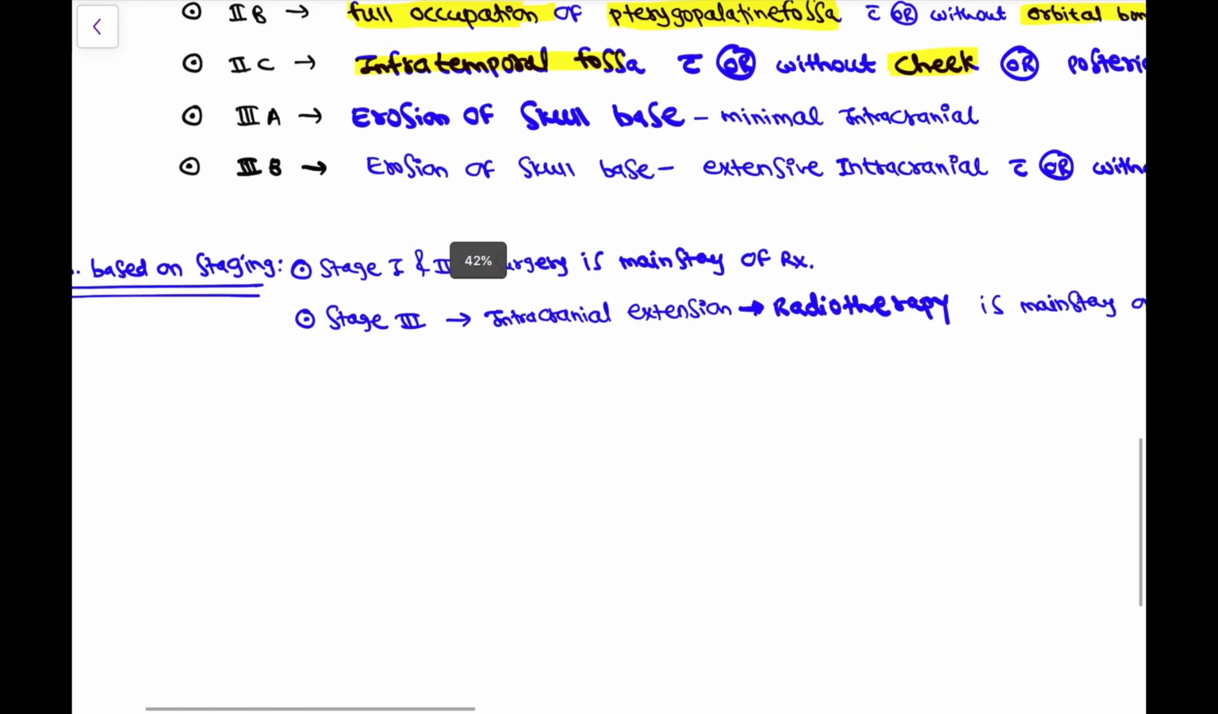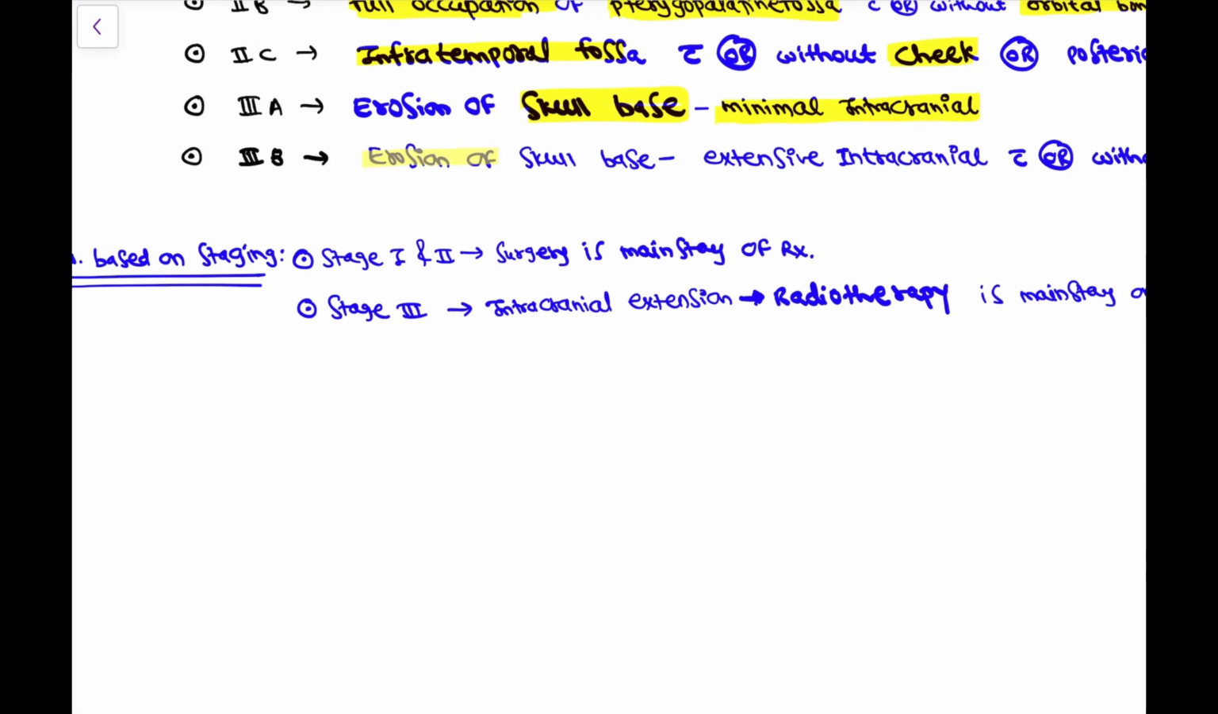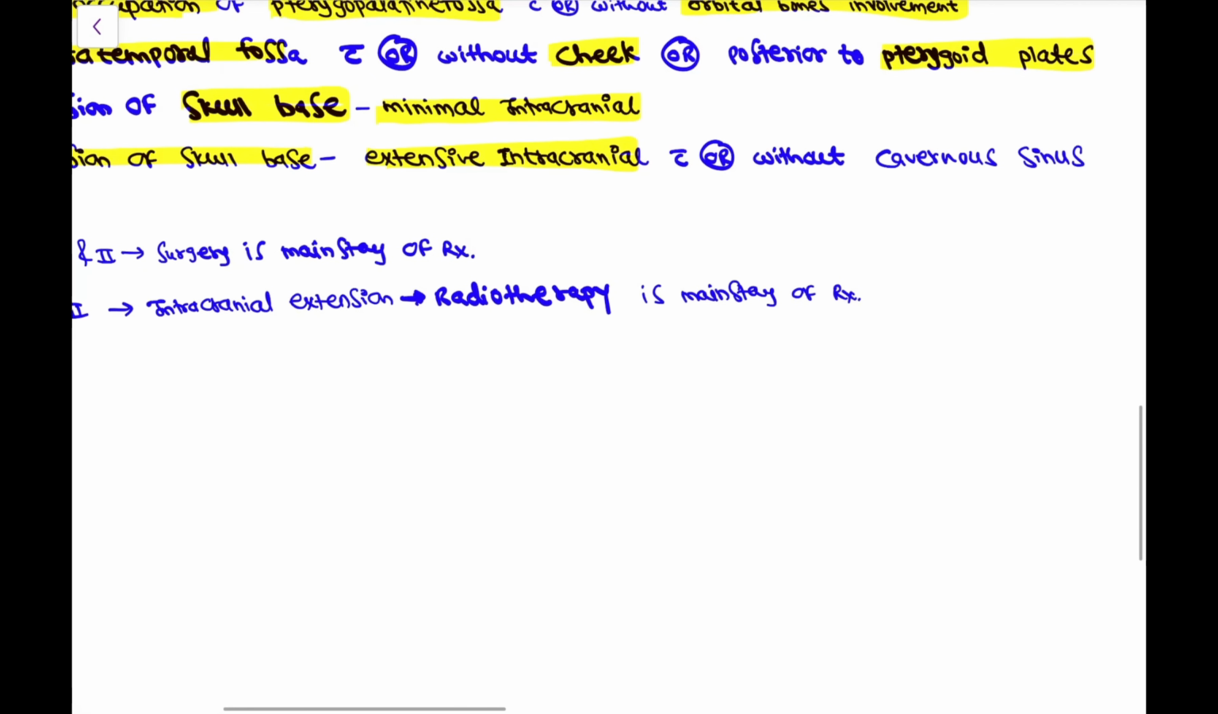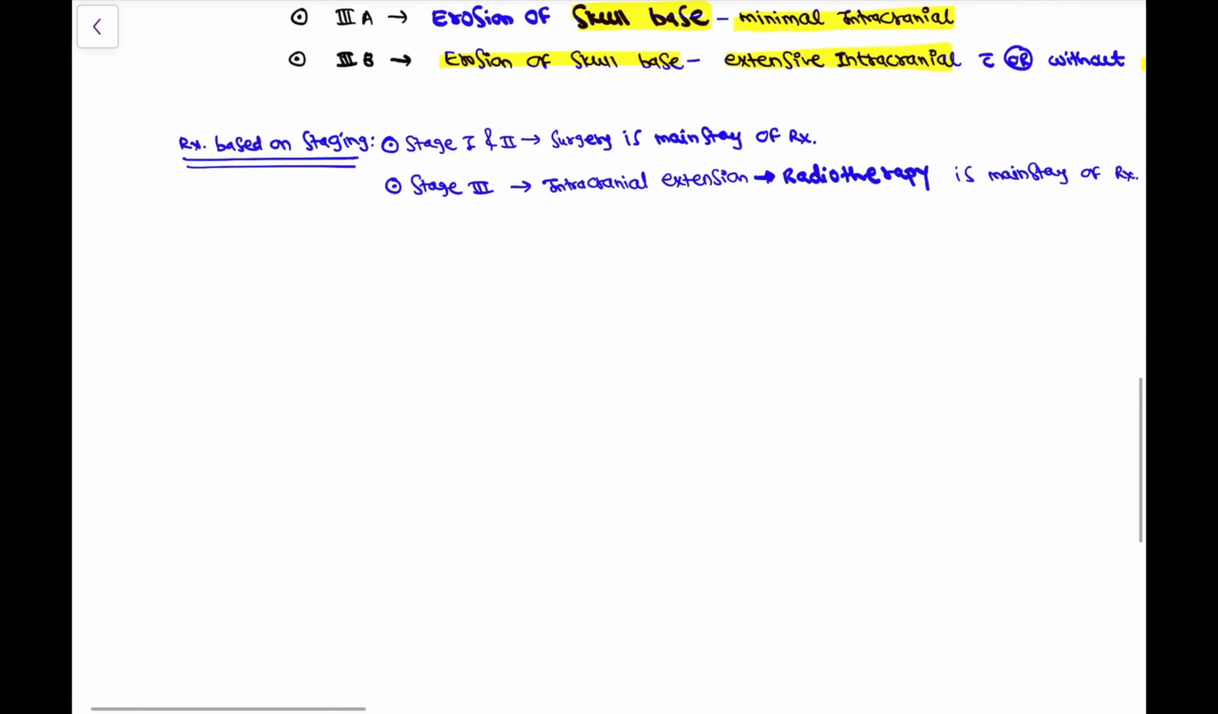Then stage 3A is the erosion of skull base. So this is the minimal intracranial involvement, and stage 3B is the erosion of the skull base, but here it is extensive intracranial involvement, and cavernous sinus may or may not be involved, okay? So that is 3B. Now treatment based on staging.